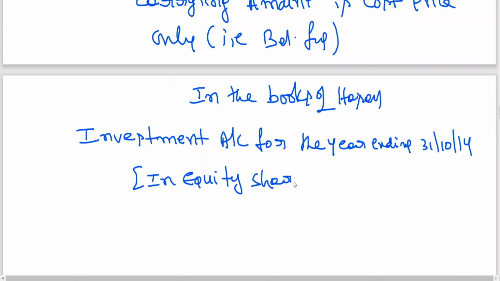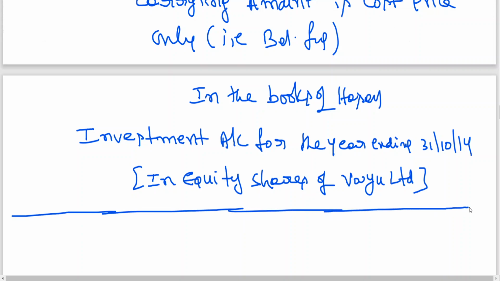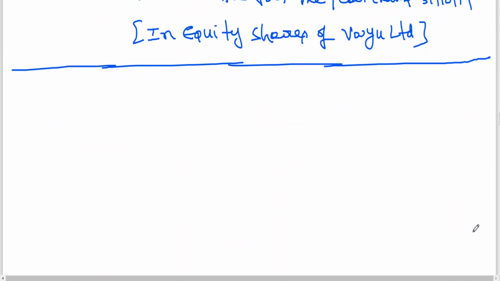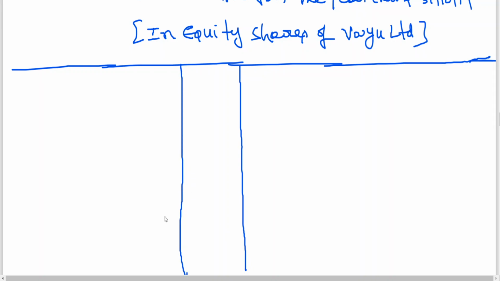In equity shares of Vayu Limited. In this problem also, we don't need the nominal income column.